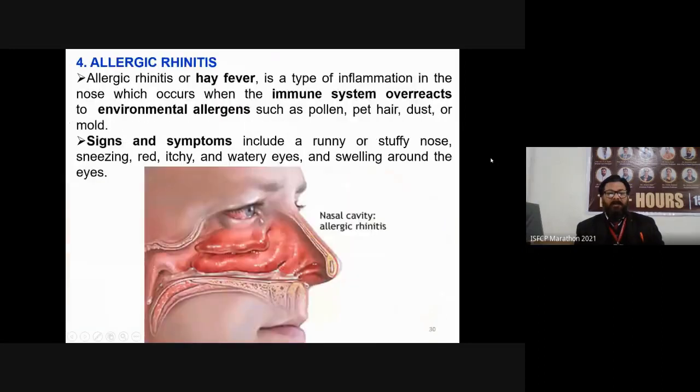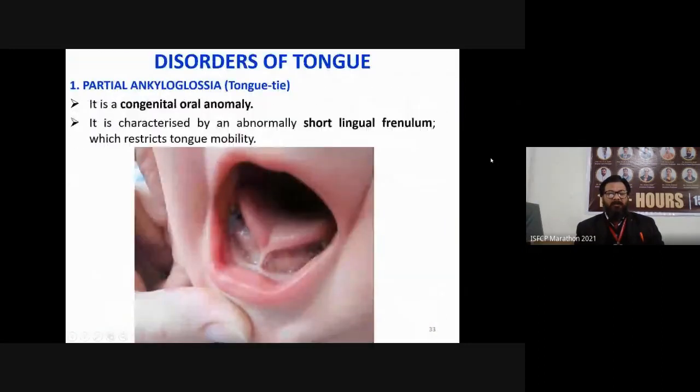So that was about your tongue. Now I am going to discuss the disorders of the tongue. The first disorder of the tongue is partial ankyloglossia. This is the real image of a child having partial ankyloglossia, also known as tongue tie. Your tongue is not free to move right and left or up and down. It is a congenital oral anomaly.